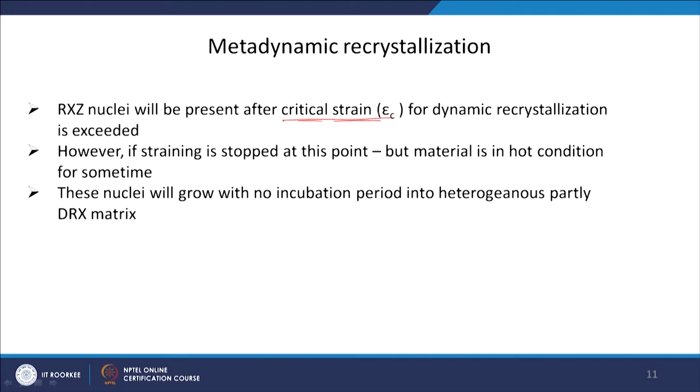So when you have these critical nuclei which have formed after achievement of the critical strain, suppose you have stopped the straining, you are not deforming it anymore. And suppose you are deforming at high temperature, but you have deformed only up to slightly above the critical strain and then you have stopped the deformation, okay.